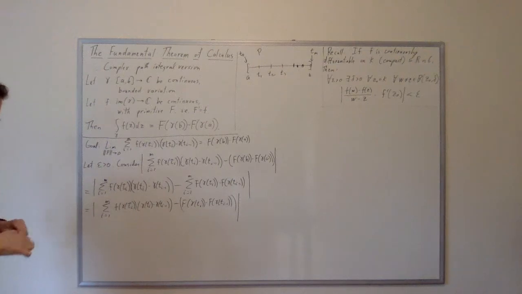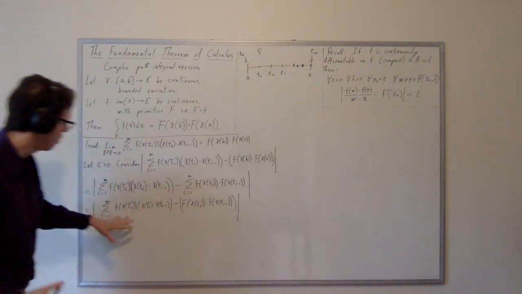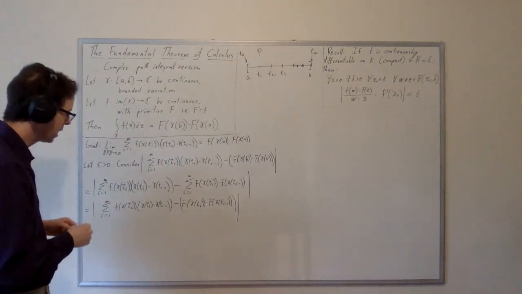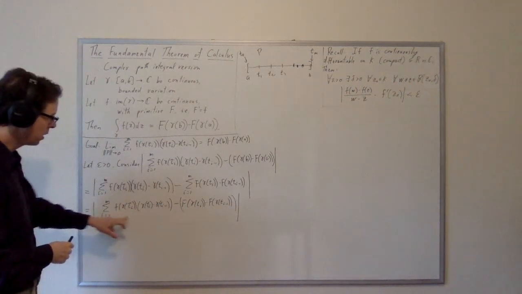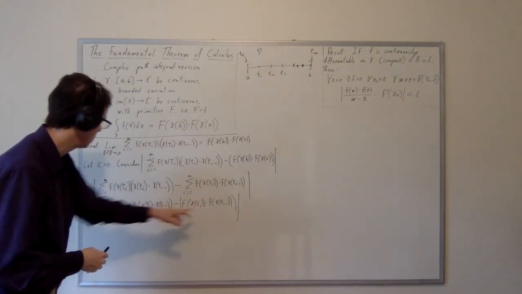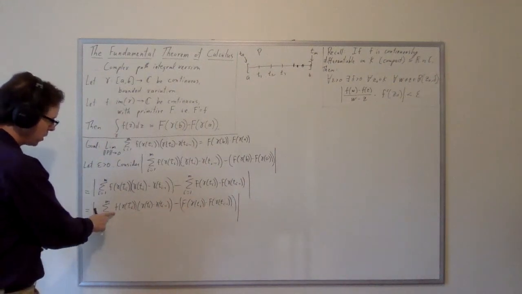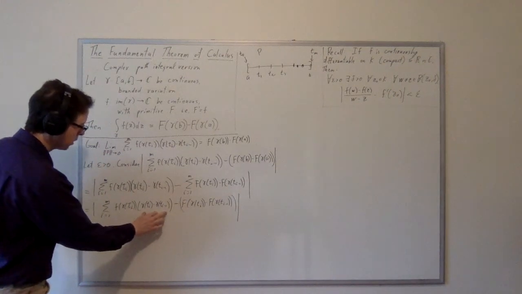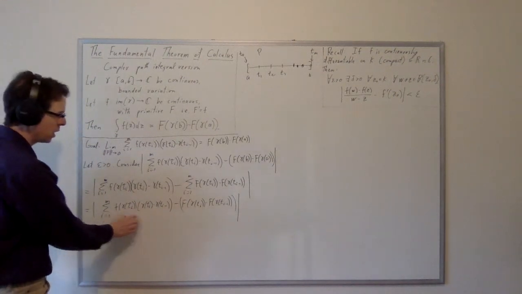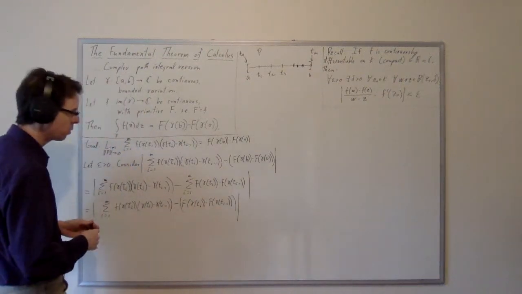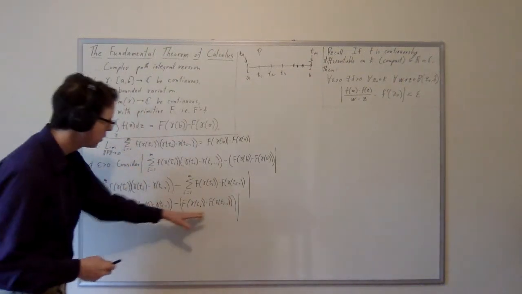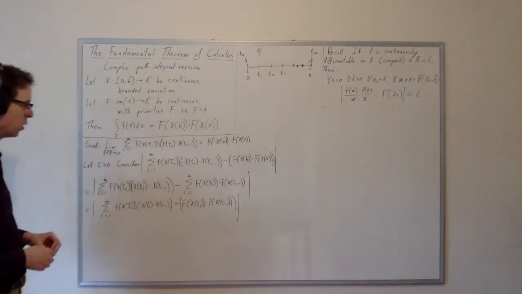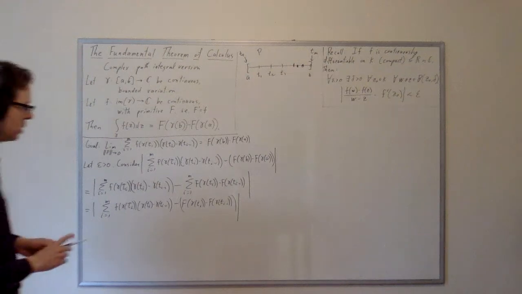Now, just in case this is making your head spin, I want to point out that these terms actually have some meaning here. If we think of cap F as like a position, and little f as the derivative of it, so a velocity, this is like a difference between two time values times a velocity, and this is like the difference between two displacements that corresponds to that. So there's some reason to believe that this might be close to that. Of course, that's not precise reasoning.